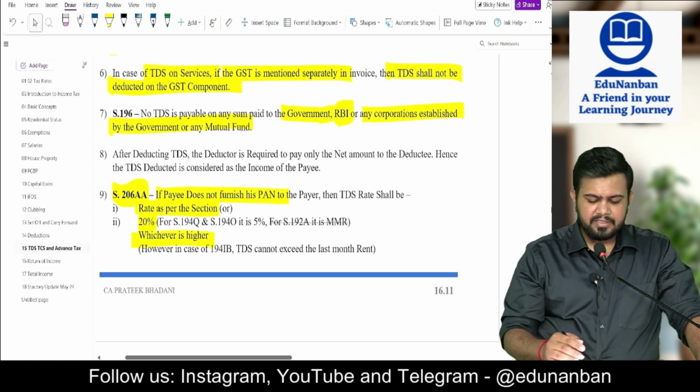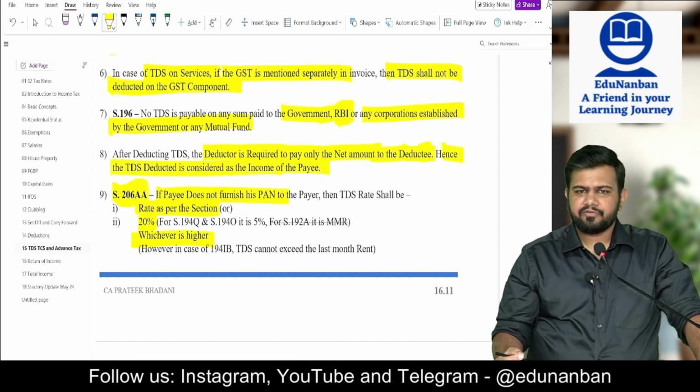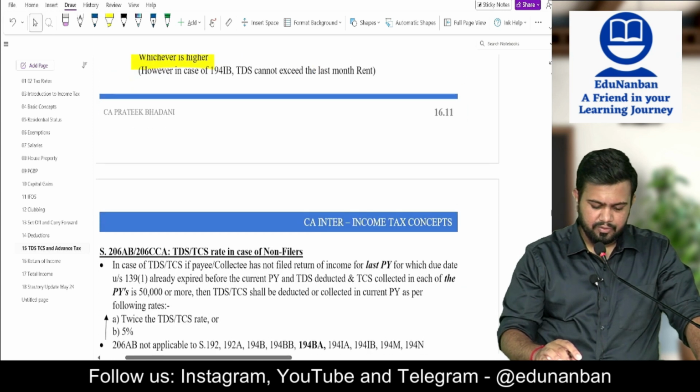After deducting TDS, the deductor is required to pay only the net amount to the deductee. Hence, TDS deducted is considered as income of the payee. This I have also already told you.